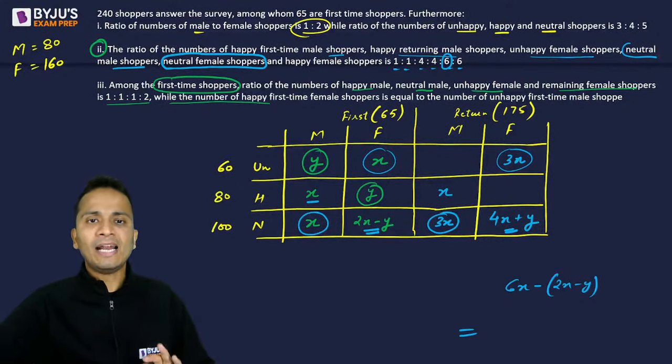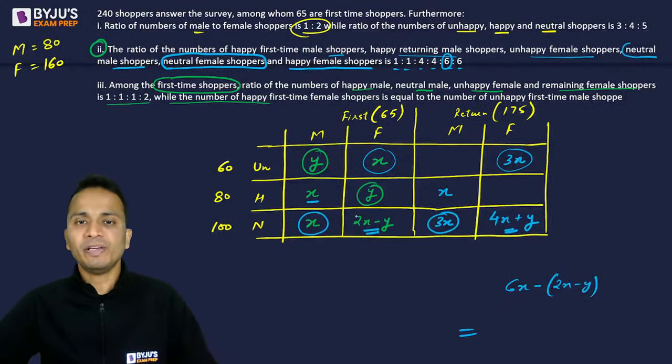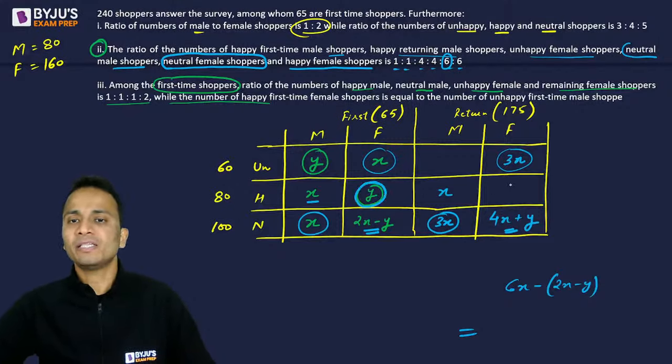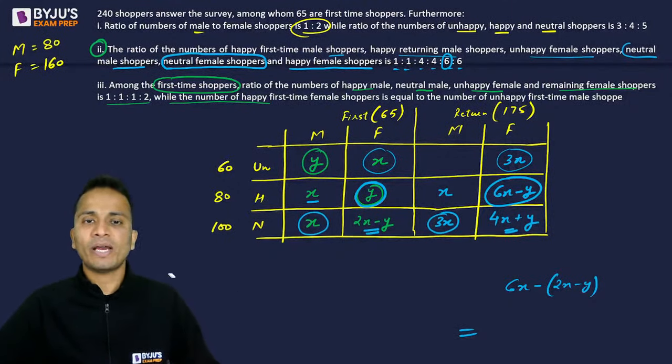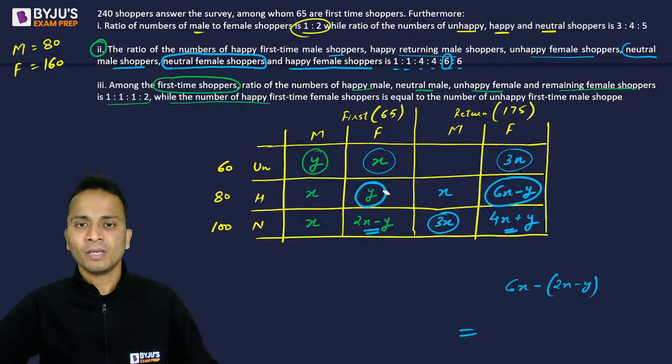All right. And finally, happy female shoppers. Again the value should be 6x. So female happy is this one and this one. So this will be 6x minus y. All right. So I have mentioned all the values in terms of x and y. Very simple, we have used two variables.